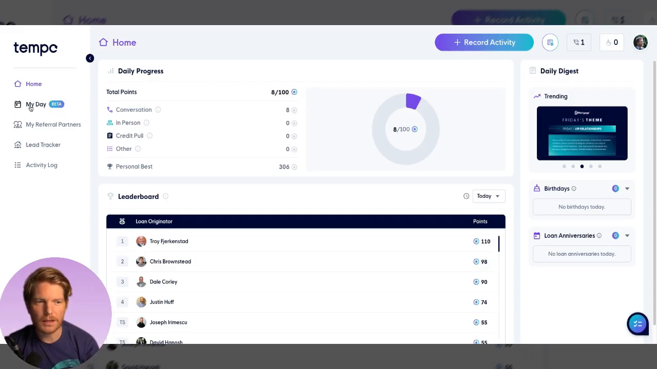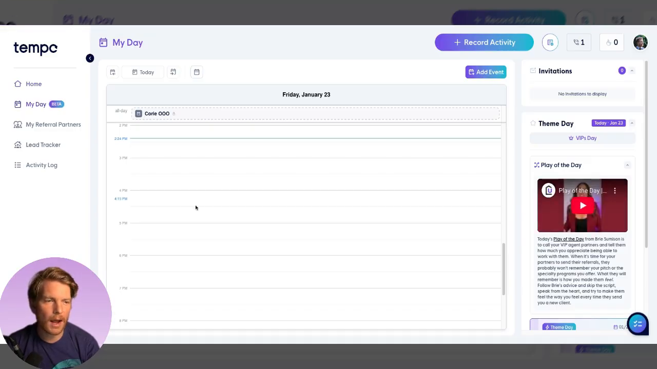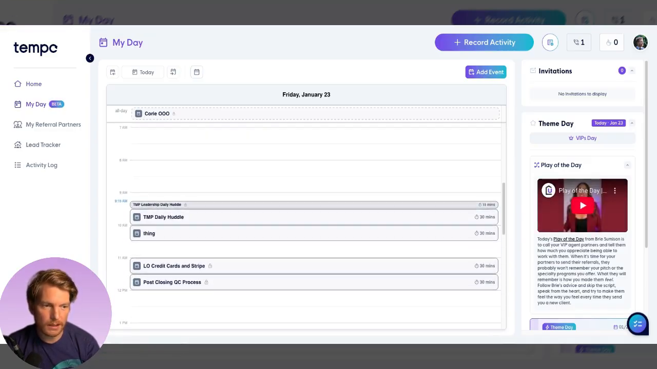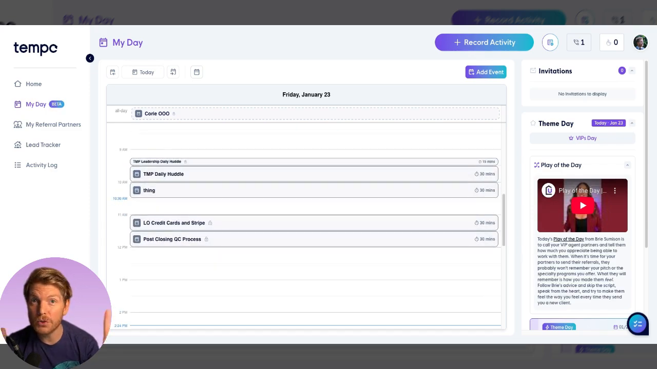You'll find it here in the navigation bar. You'll click on My Day, and you'll see this is your calendar. It has a two-way sync with Microsoft Outlook's calendar. So if you put something in Microsoft Outlook calendar, which you shouldn't do, you should just use My Day. But if you do that, that's fine. It will show up here, and anything you put in here will show up on your Microsoft Outlook calendar.